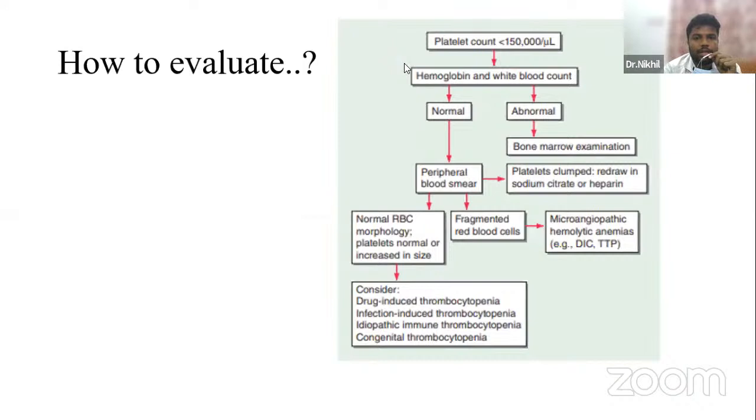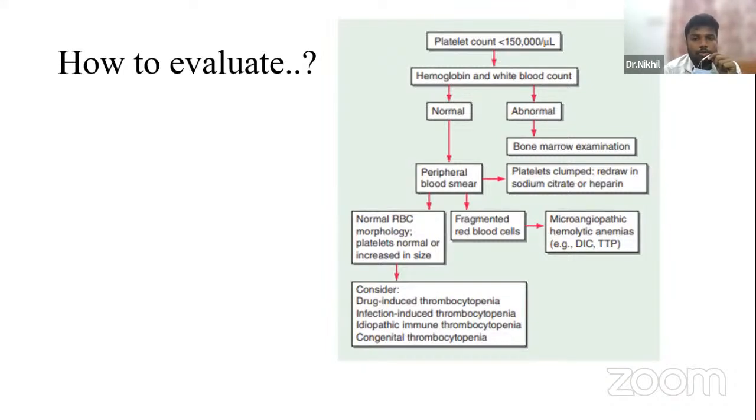So whenever a patient comes with an isolated platelet count decrease, first of all, as I told, we should rule out pseudothrombocytopenia. For that, we should do a peripheral smear for sure. When a patient comes with a platelet count usually less than 1 lakh, you should check all the lineages. If they are normal, you can go with the peripheral smear.